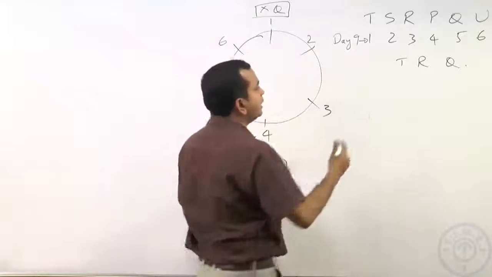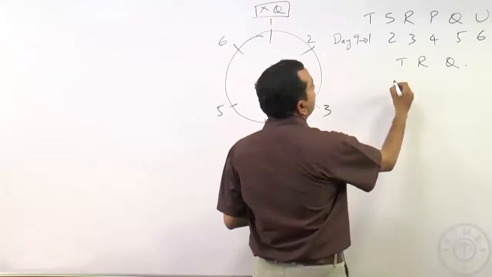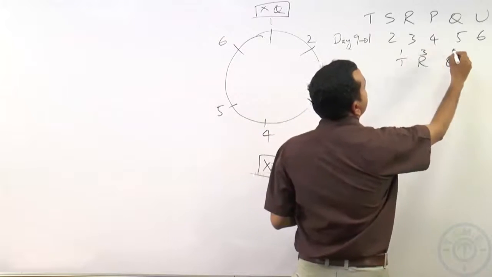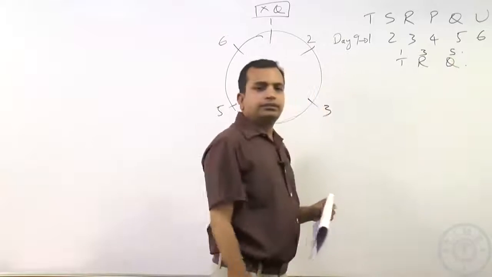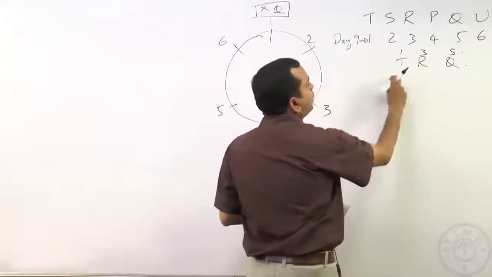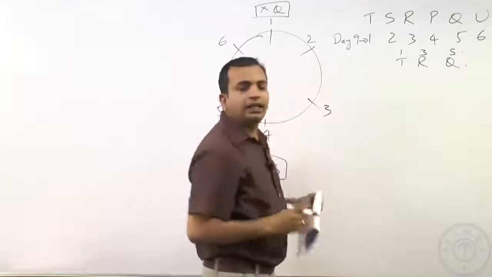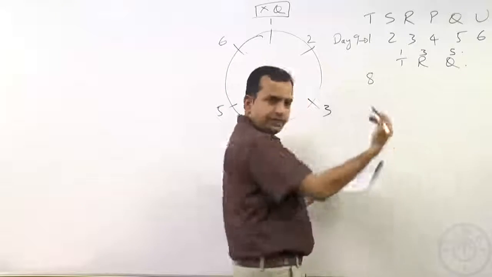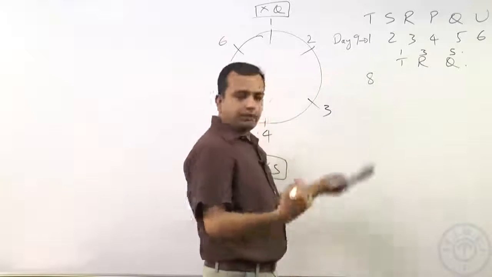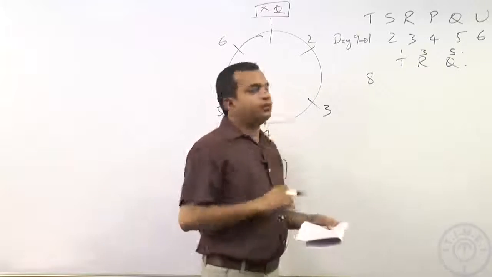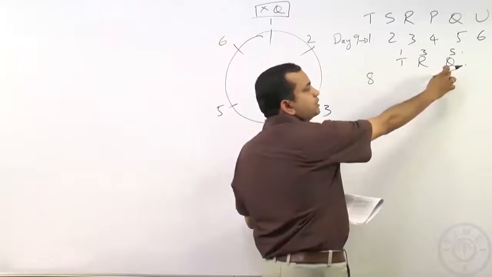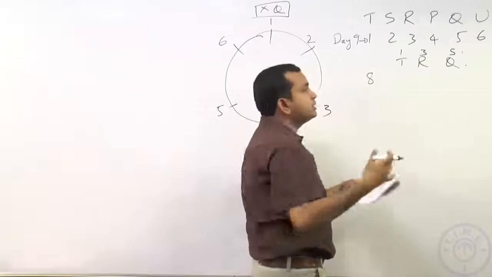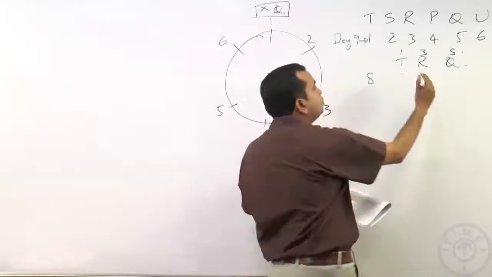Now, on day 9 we have this is seat 1, this is seat 3 and this is seat 5. We know Q cannot come to seat 1 ever, which means the only possible combination on day 8, because this is day 9 and we need to find out the combination for day 3, is this: he cannot continue on the same seat, he has to change, but then Q can't come to 1.